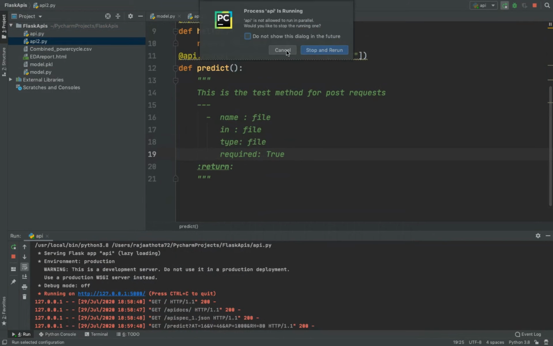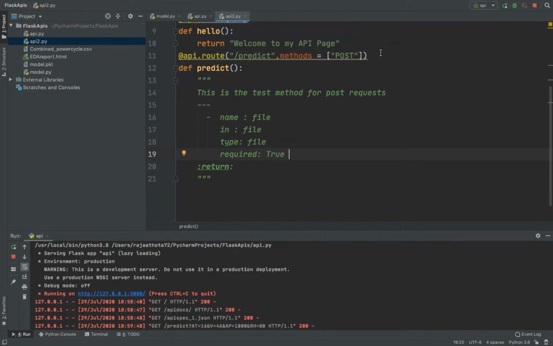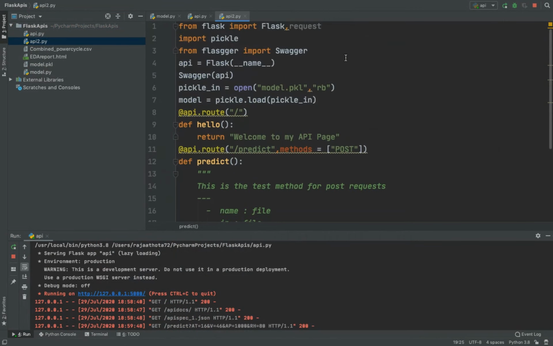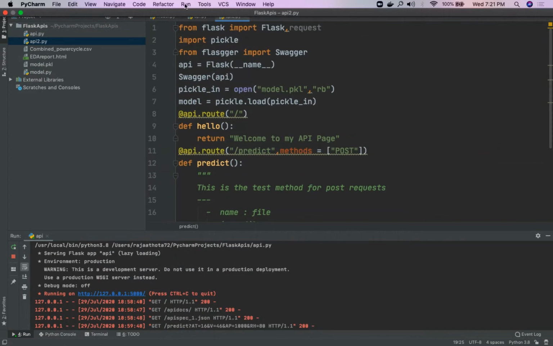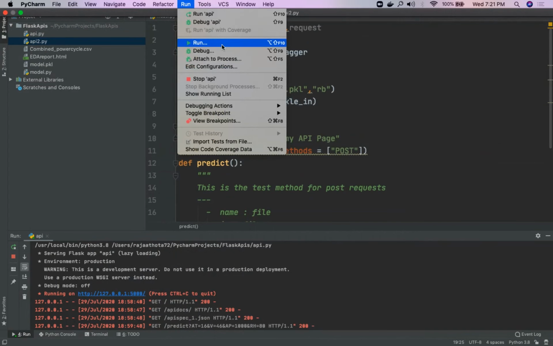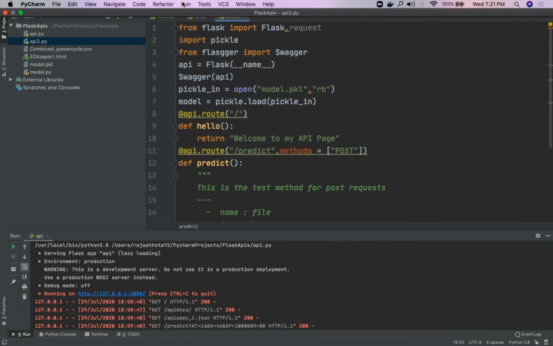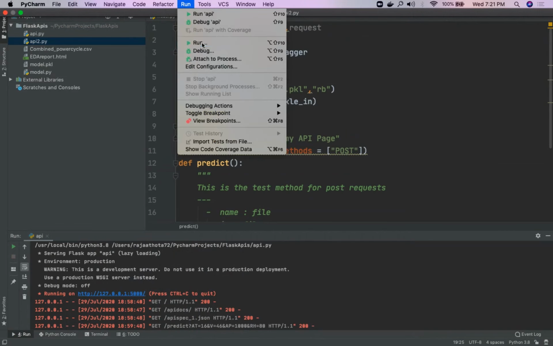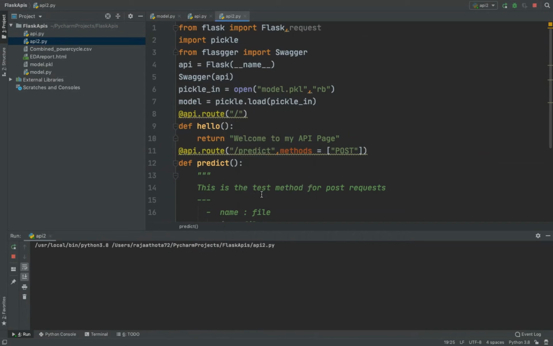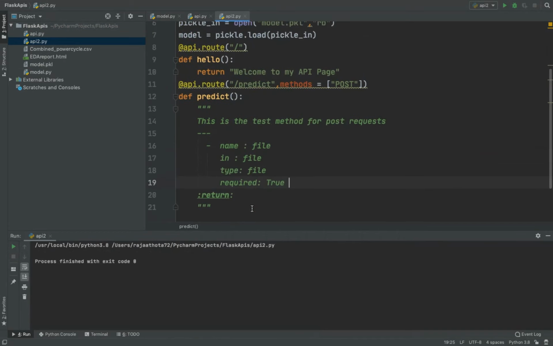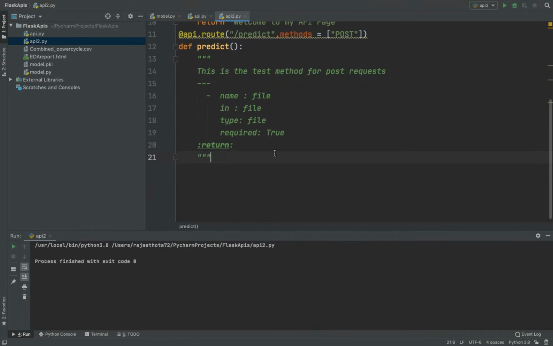Stop and rerun. Let's cancel because we need to run, so run. Let me stop the API. Okay, this is stopped. Let me run the API service. It is not starting the web server because I didn't give the code. What is that code which I should give? Where should the web server start from?